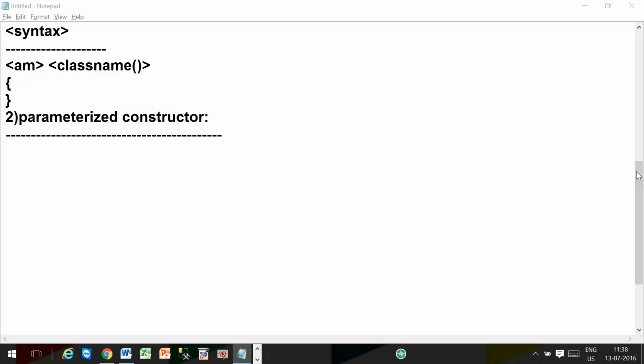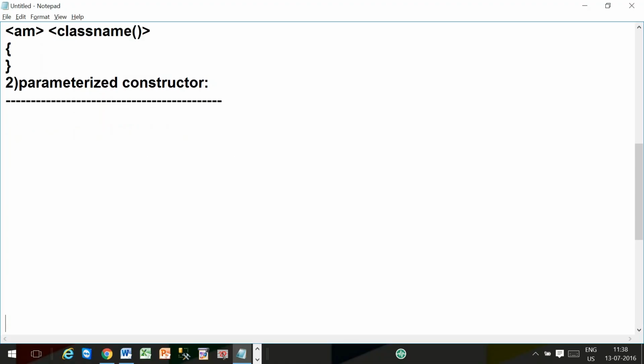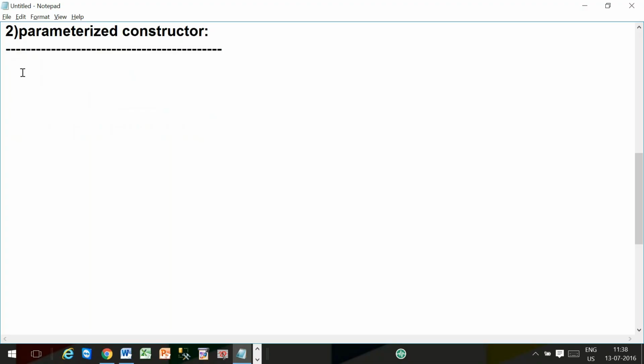Teja, you tell me. While defining a constructor, if we declare parameters, it is called a parameterized constructor. Right. While defining an instance constructor, if we declare parameters, it's called a parameterized constructor.